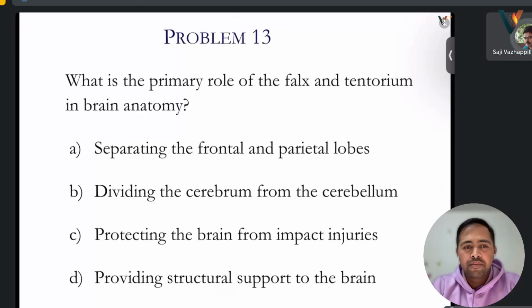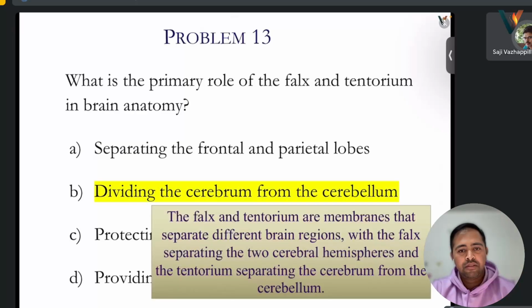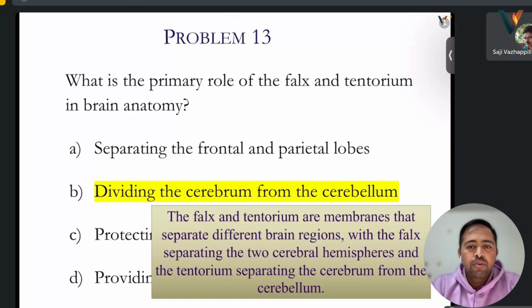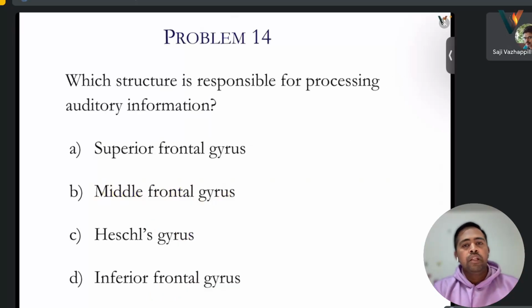Then the second one, cerebrum, no. Protecting, maybe D, sir. It's dividing the cerebrum and cerebellum. So the falx separates the two cerebral hemispheres, and the tentorium separates the cerebrum from the cerebellum. Here you can see the frontal and back lobe.